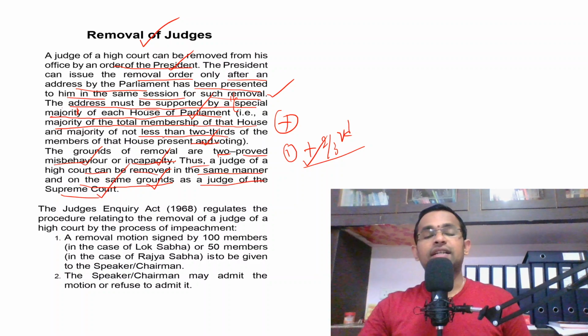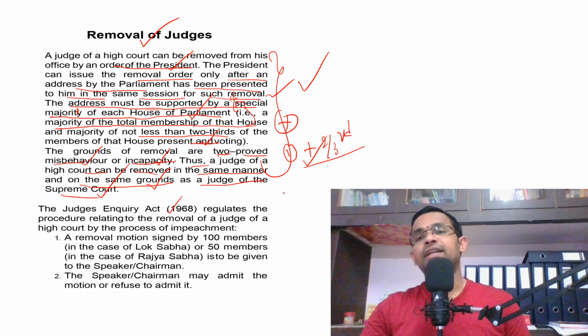We already discussed how the judge of a Supreme Court is removed under the Judges Enquiry Act 1968, which was passed by the Parliament. That means there are some provisions which are constitutionally mentioned with respect to the removal of the judges, and there are some provisions which are given by the Parliament through the Judges Enquiry Act for the removal of the judges of the High Court as well as the Supreme Court.